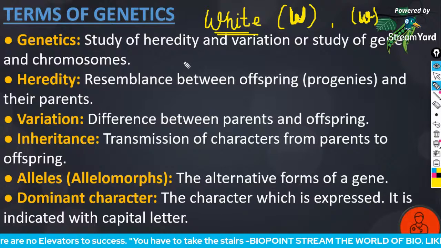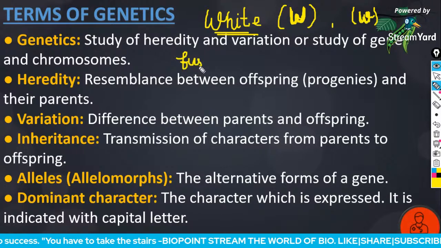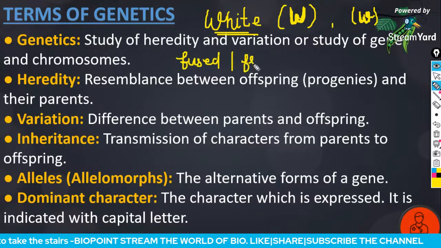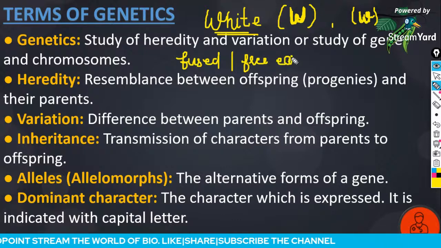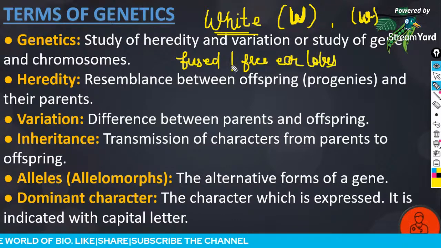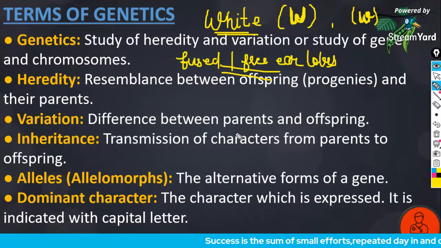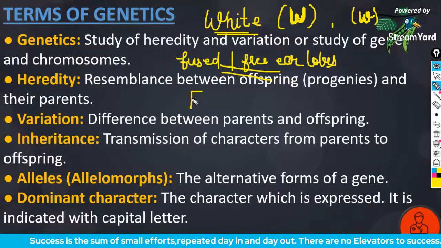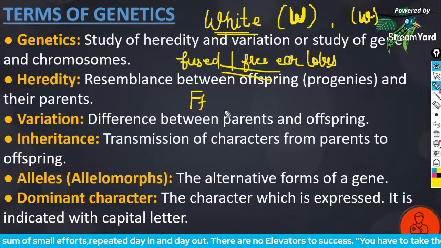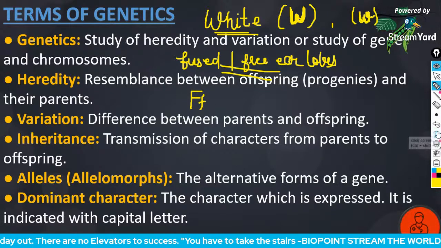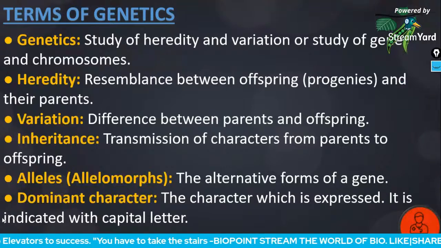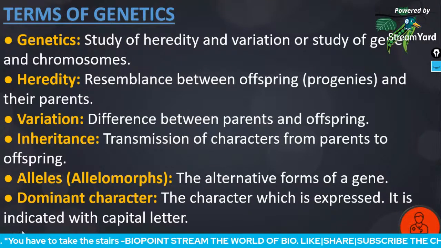Sometimes it will be like fused ear lobes and free ear lobes. So it's our wish to take which letter as dominant and which is recessive. So here we'll take fused as the dominant, and small f will be the free ear lobes. It's our wish to take which is to be dominant and which is to be recessive in case of questions.